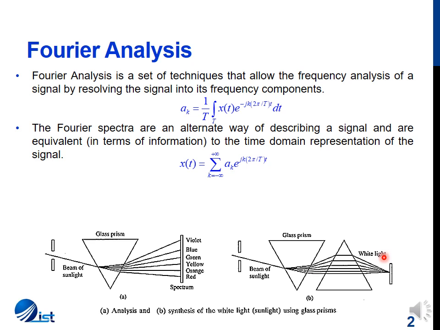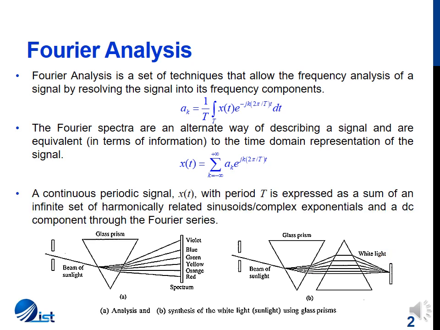When we try to band limit the signal, whenever we truncate or reduce the number of sinusoids used to represent it, we observe an overshoot at the point of discontinuity. So this is the last point in the summary of the previous lecture: a continuous time periodic signal with period T can be expressed as a sum of an infinite set of harmonically related exponentials and a DC component through the Fourier series.